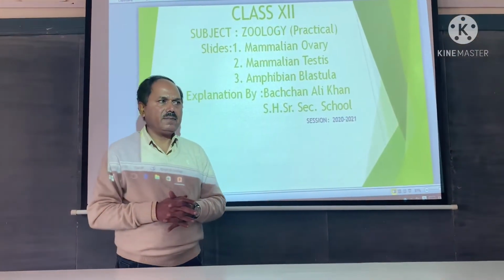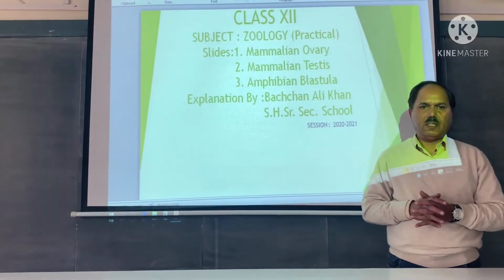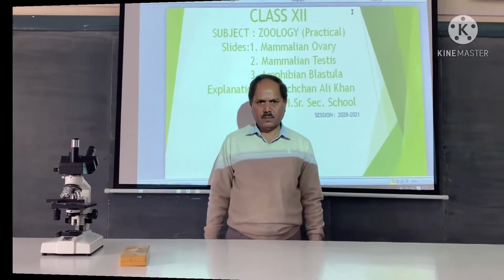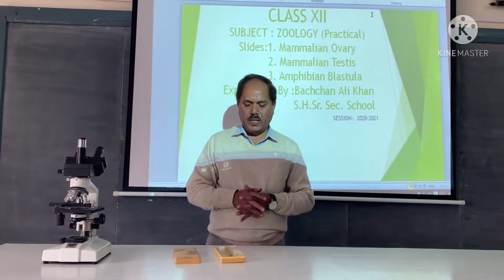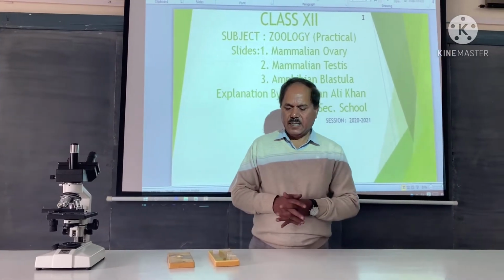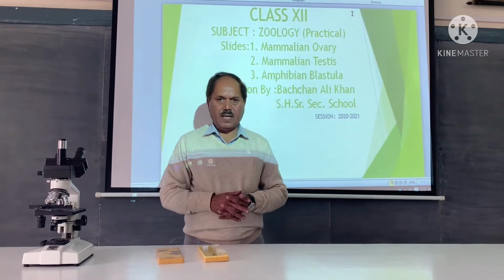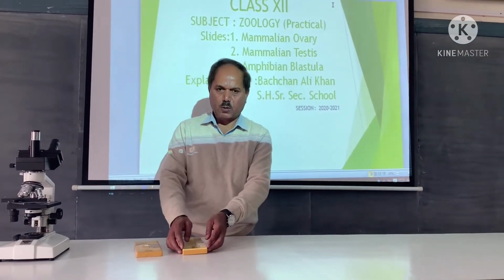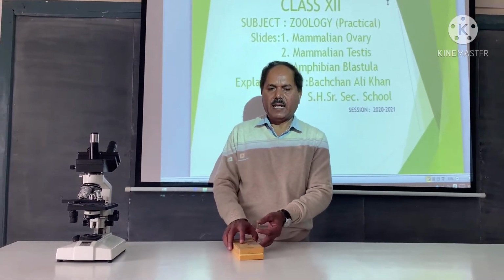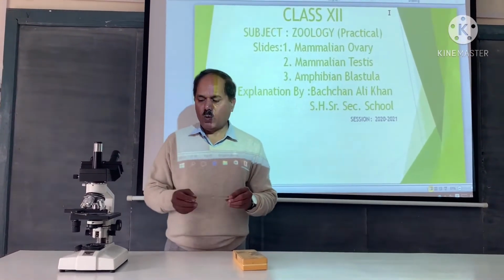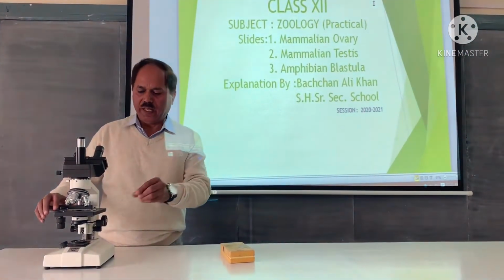We shall also study a stage of embryonic development through slide. So today we are going to study mammalian ovary, mammalian testis and amphibian blastula through permanent slides, and study will be carried out under microscope. So first of all we can observe and identify mammalian ovary. So this is a slide containing section of mammalian ovary.